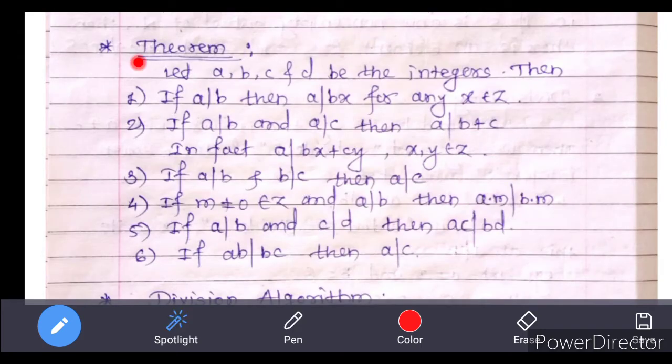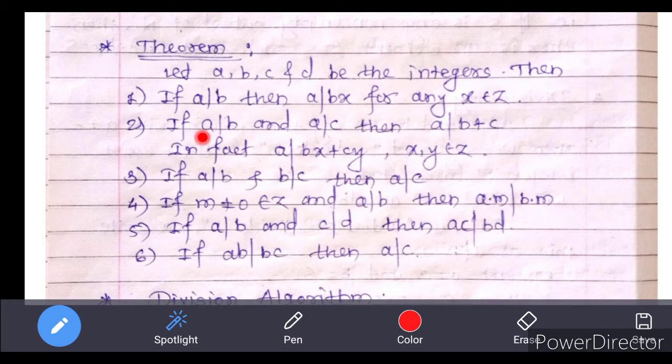Next, that is a theorem which states: let a, b, c and d be any integers. Then first, if a divides b, then a divides bx for any x belongs to Z. That means if any integer a divides any integer b, then a also divides an integer multiple of b, that is bx, for any x belongs to Z.